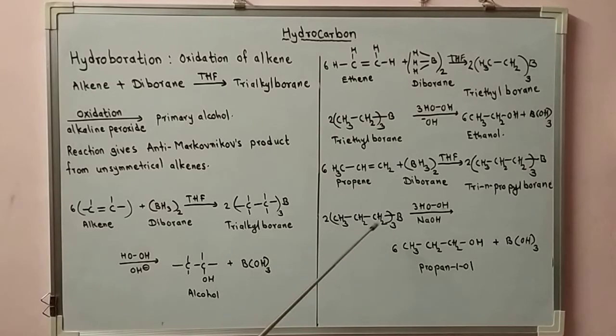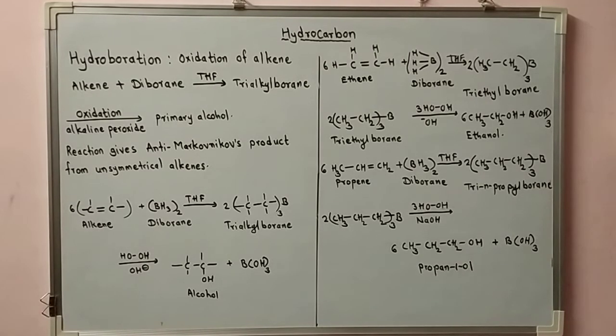Tri-n-propyl borane on further oxidation, that is 2 molecules of (CH3CH2CH2)3B, with 3 HO-OH, 3 molecules of H2O2, NaOH on the arrow, gives 6 molecules of CH3CH2CH2OH, propan-1-ol, plus B(OH)3,